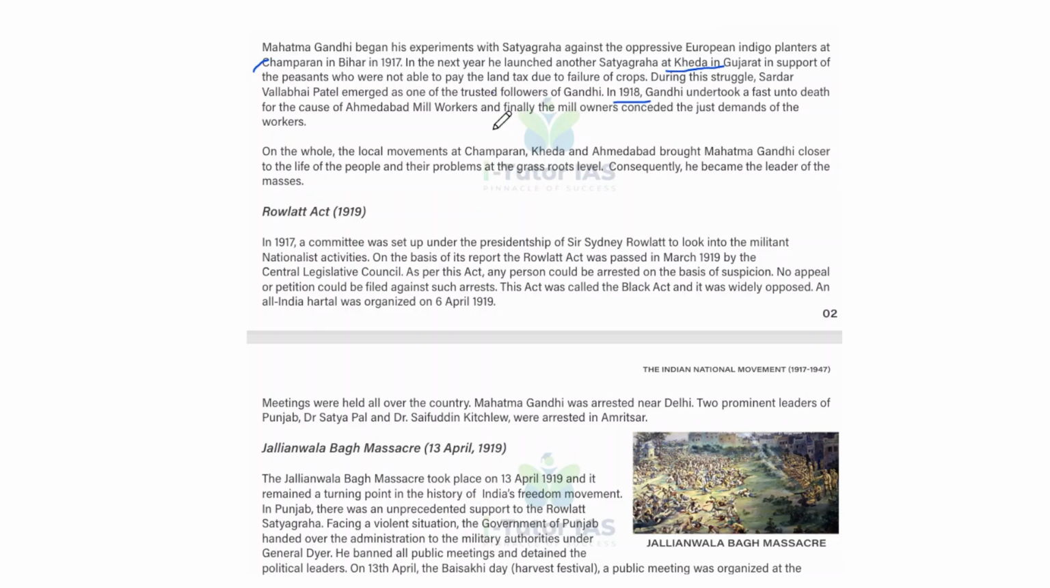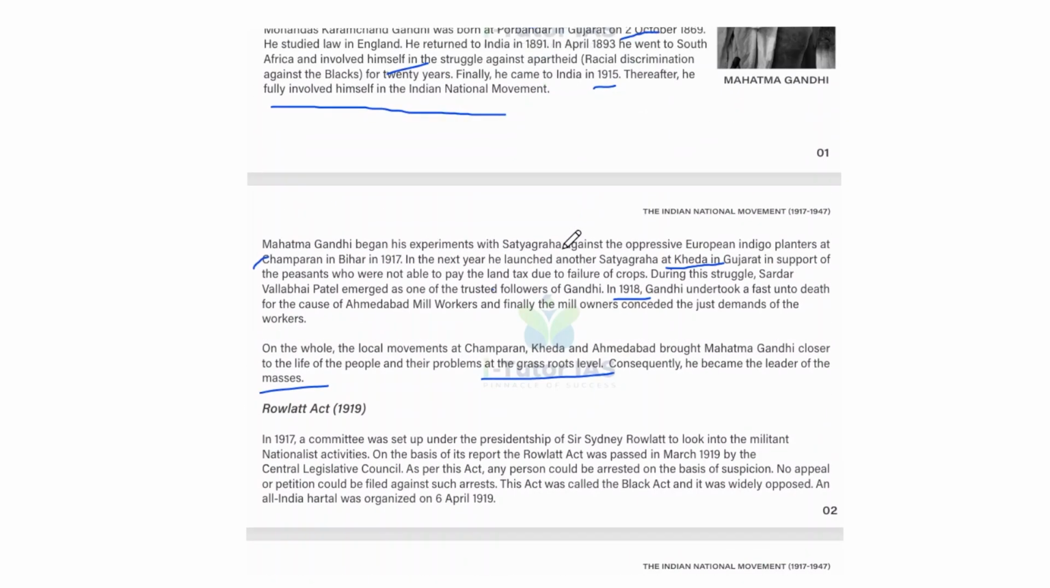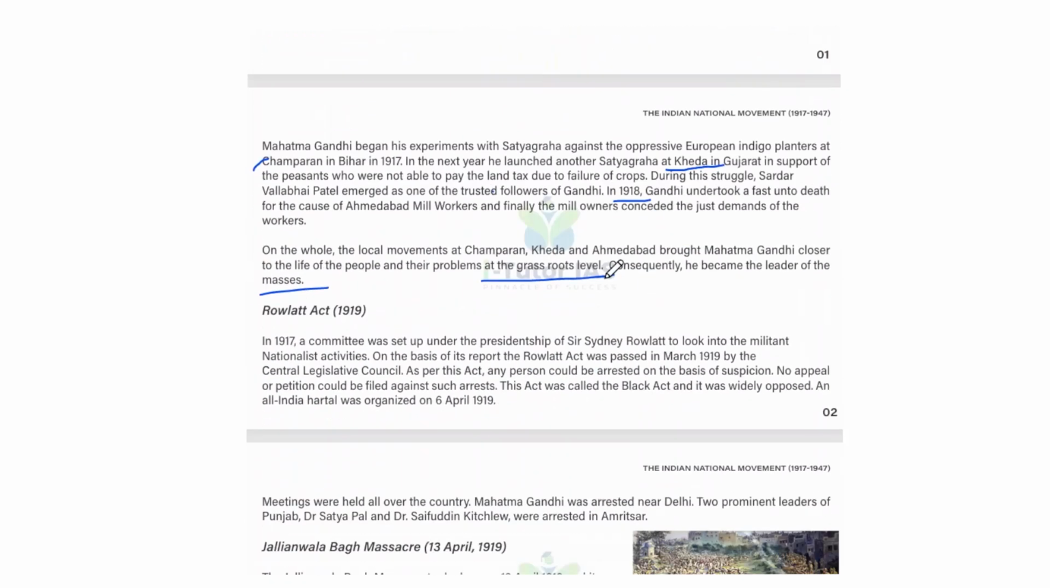And in 1918, Gandhi undertook a fast unto death for the cause of Ahmedabad mill workers, and finally the mill owners conceded the just demand of the workers. And the local movements at Champaran, Kheda, and Ahmedabad brought Mahatma Gandhi closer to the life of the people and their problems at the grassroots level. And consequently, he became the leader of the masses. Okay, so that is the beginning of Gandhi.